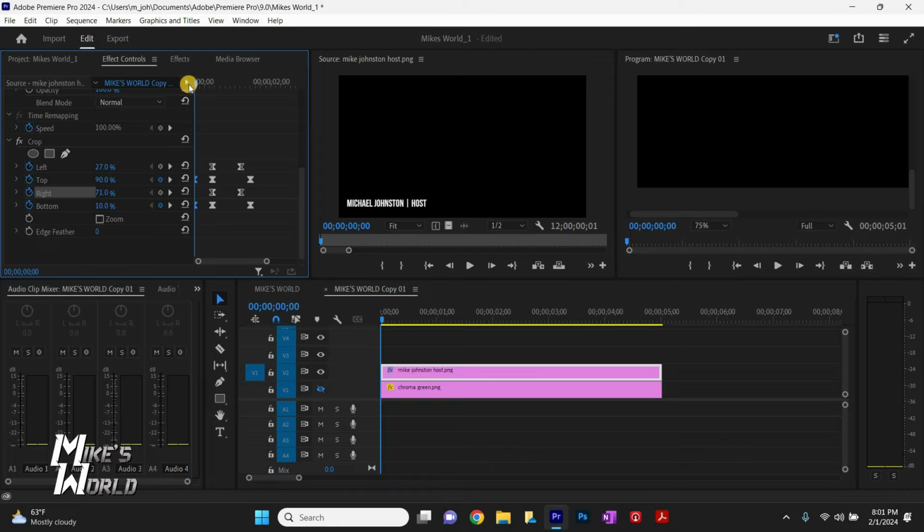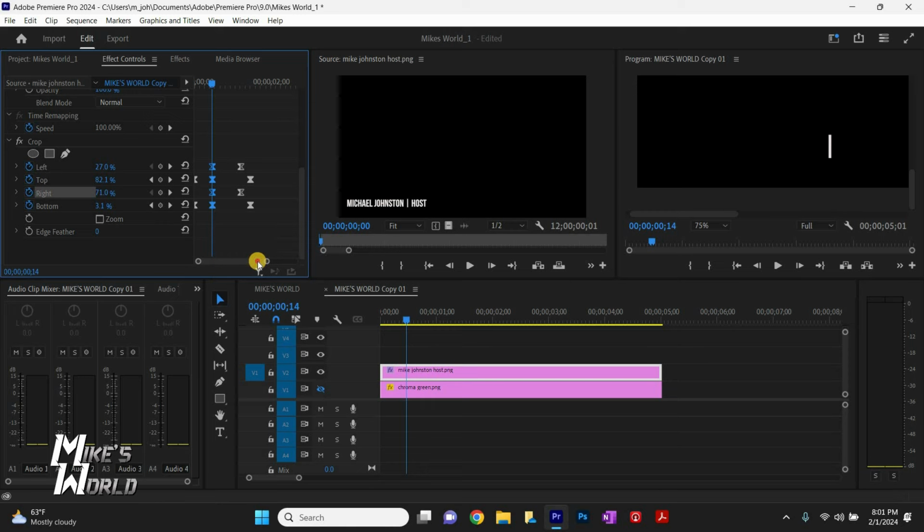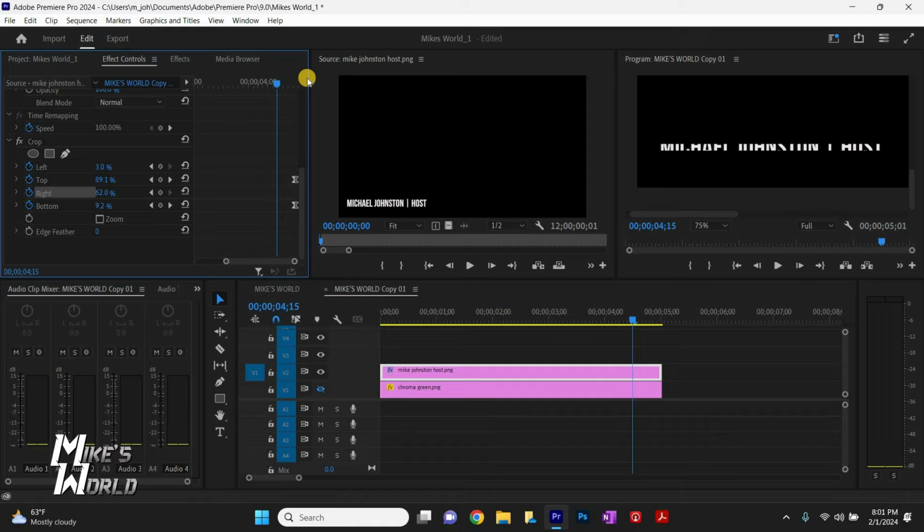First of all, I need to know how many spaces over, so how many frames did I go? Then I'm going to copy them all, right click, copy. Now when we go back over here, I'm going to count that same number backwards from these keyframes. So 1, 2, 3, 4, 5, 6, 7, 8, 9, 10, 11, about 10 or 11. And I'm going to right click and paste those keyframes.